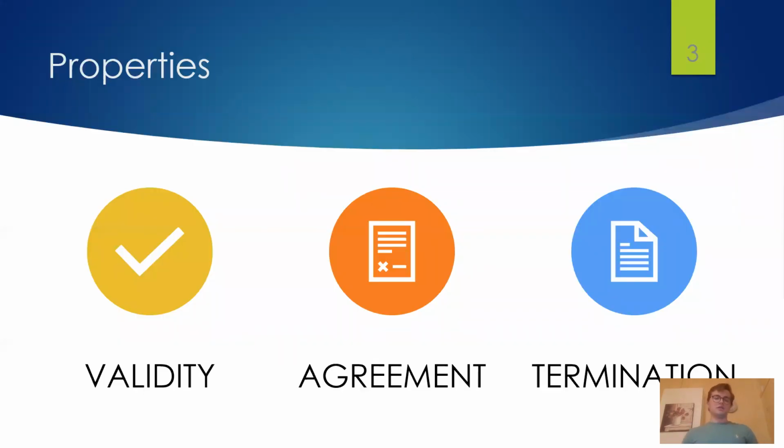More precisely, a consensus algorithm has to satisfy three properties: validity, which is making sure that the value is valid, for example, that it's a value that comes from one of the participants. Agreement, which is to make sure that everyone agreed on the same value. It's very important. Together, the two properties are safety. Then we have liveness. In liveness, we have termination, which is making sure that the algorithm eventually terminates and everyone eventually decides on the value.